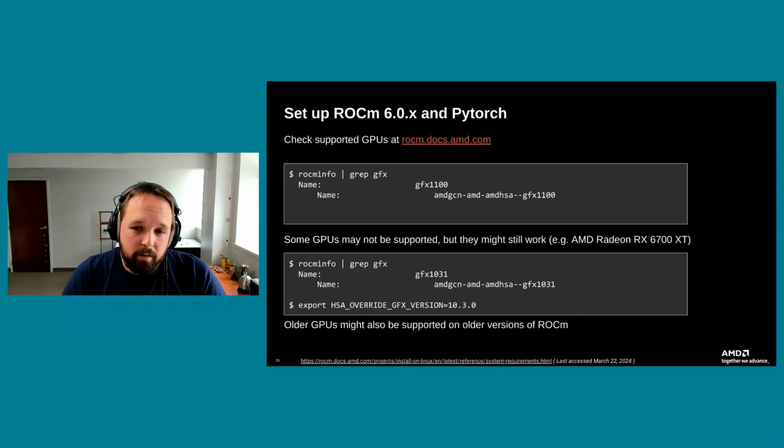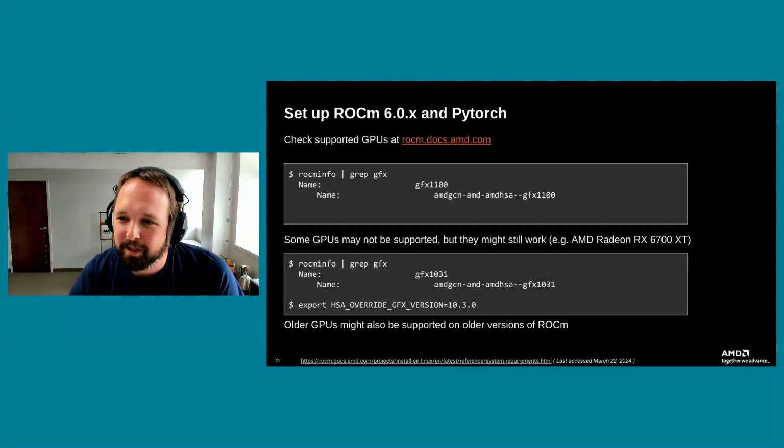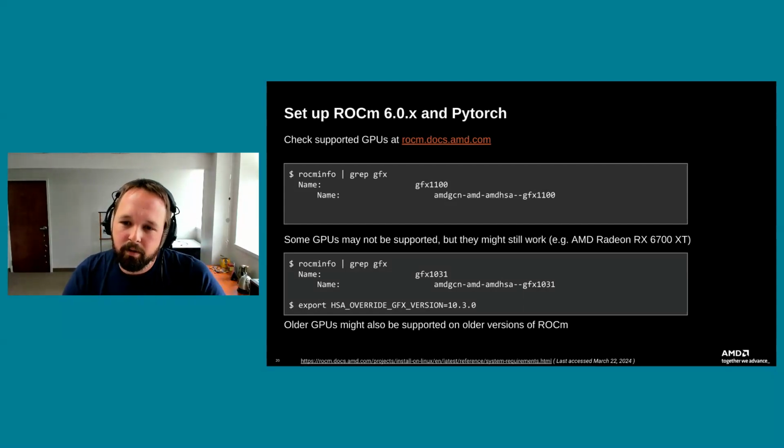In some cases, I think our MI50 actually still runs with ROCm 6, but I don't know. I'm getting kind of hesitant to keep pushing the limits on how far that support will go, since it is on the deprecated list. But what you can do is look for older versions of ROCm and older versions of the AMD GPU installation and see if your system's on there. So if you do kind of lag behind, as a matter of cost savings, you probably can do just fine working with an older version of ROCm.